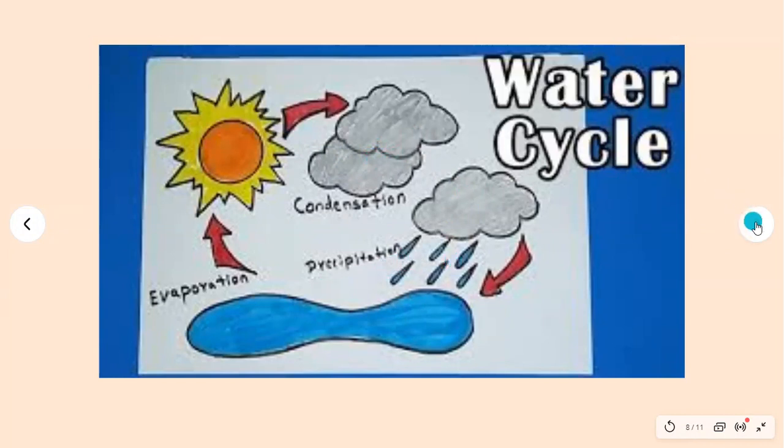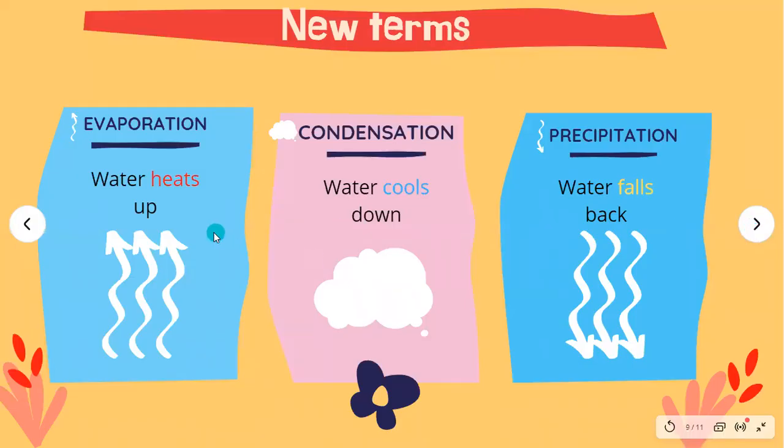All right. Let's move on and look at all the process in a detailed manner. Evaporation. Say it with Didi loudly. Evaporation is when water heats up. Condensation happens when water cools down. Precipitation happens when water falls back. जब पानी वापस गिरता है. Condensation जब पानी ठंडा हो जाता है. Evaporation when water heats up. जब water गर्म होने लगता है.